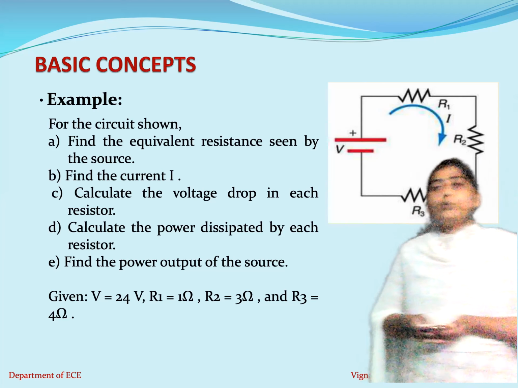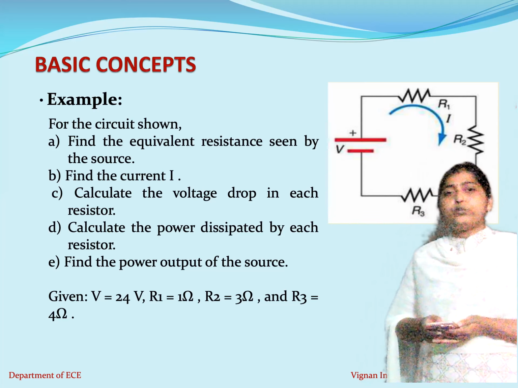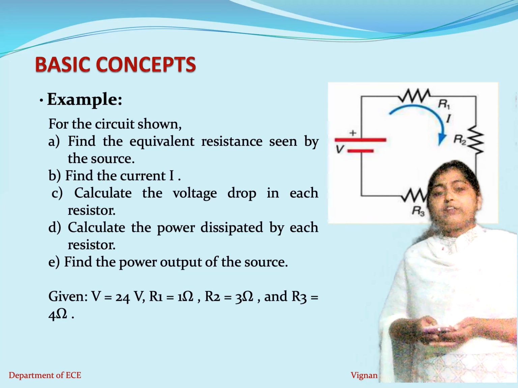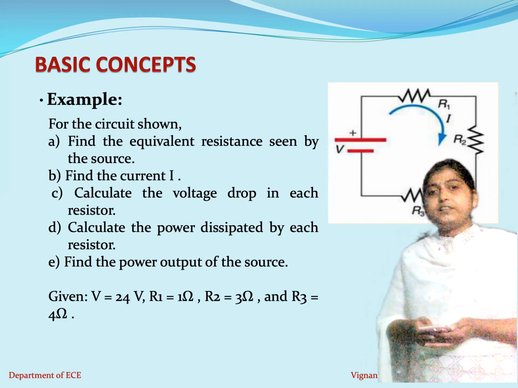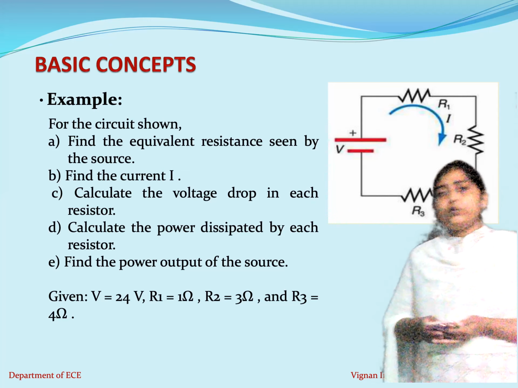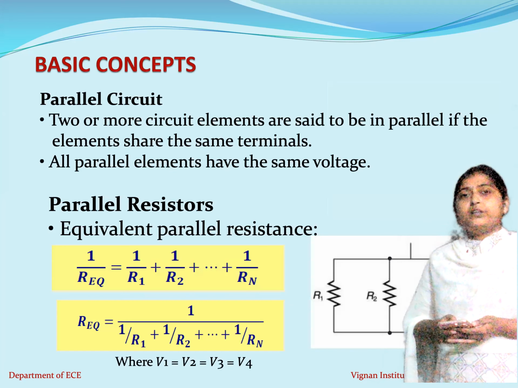All of you, please try one example for this particular circuit by considering the voltage V as 24 volts, R1 equal to 1 ohm, R2 equal to 3 ohms and R3 equal to 4 ohms. So this is how this particular circuit is to be solved.